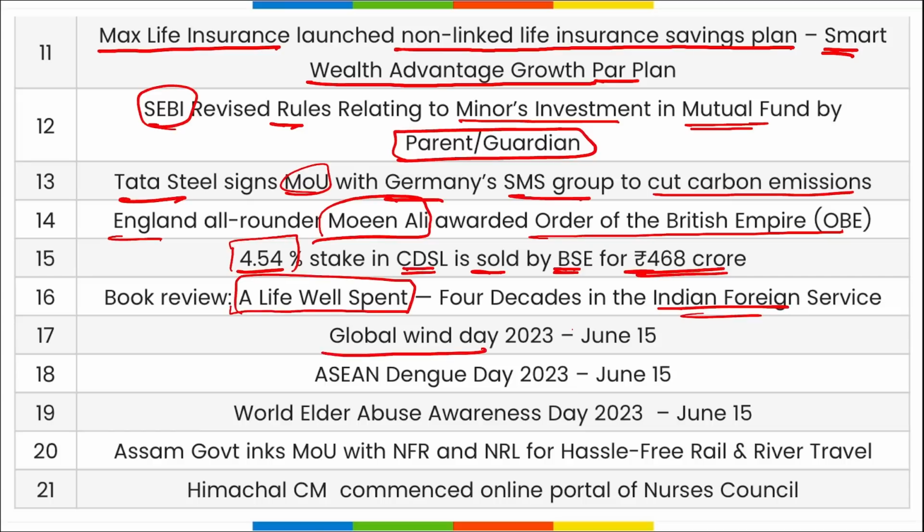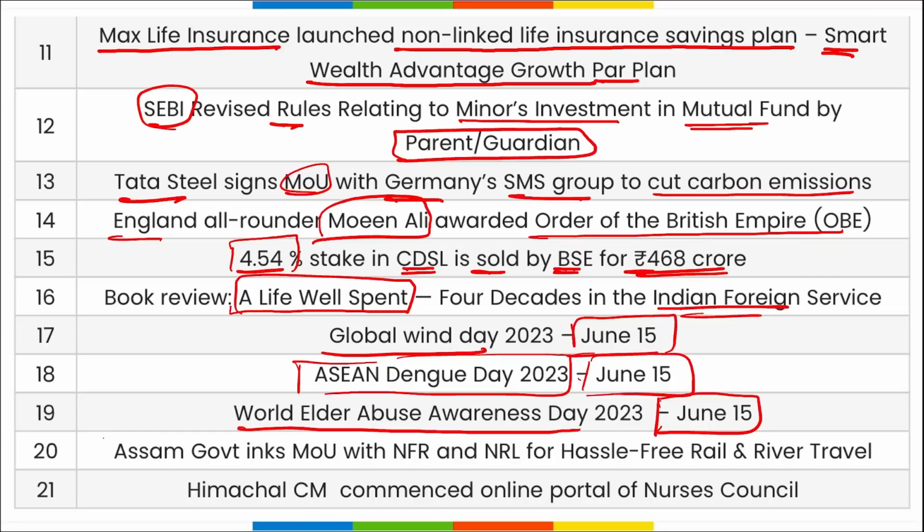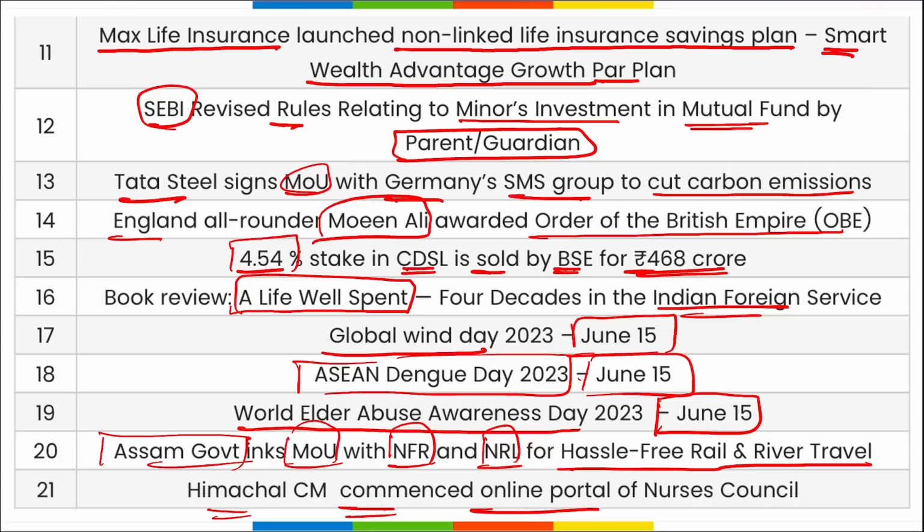Global Wind Day is observed on 15th of June. Asian Dengue Day is observed on 15th of June. World Elder Abuse Awareness Day is observed on 15th of June. Here, Assam government has signed an MOU with NFR and NRL for hassle-free rail and river travel. Then Himachal Pradesh Chief Minister commenced an online portal for Nurses Council.